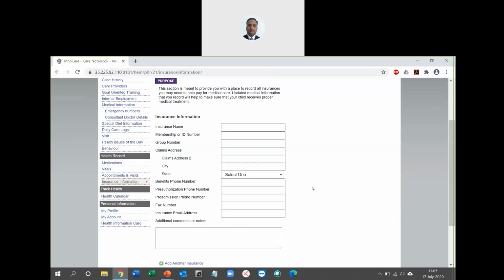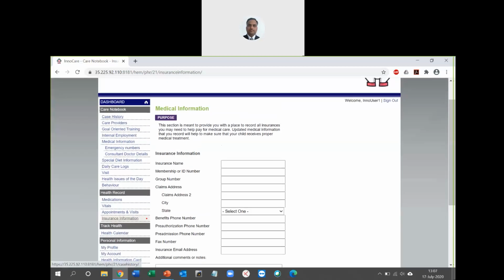Okay, so all these sections that you have seen, from care notebook to health calendar, are common to any user or the care provider. For example, as user one, I have a care provider. Let us say when the care provider logs in, he or she will be able to see and update all this information that I have updated or shown you so far till health calendar.